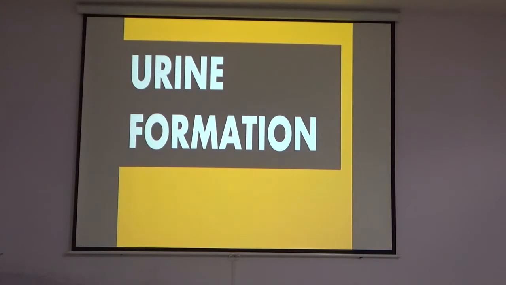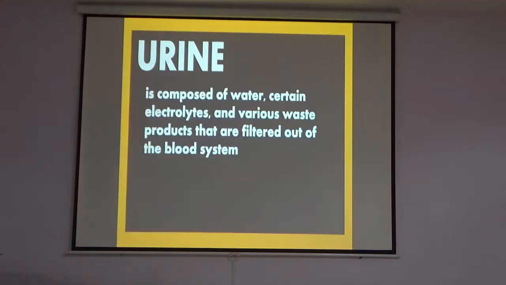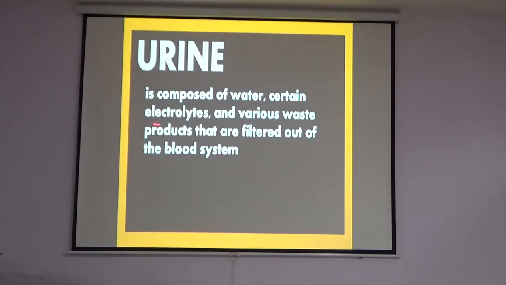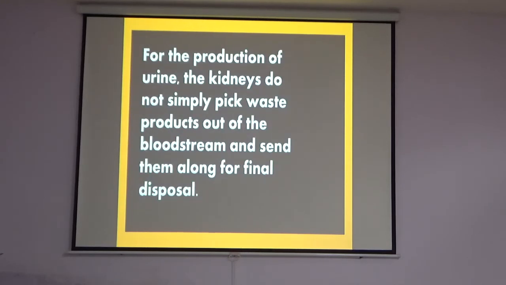So, urine formation. Urine is composed of water, certain electrolytes and various waste products that are filtered out of the blood system. For the production of urine, the kidney does not simply pick waste products out of the bloodstream and send them along for final disposal.